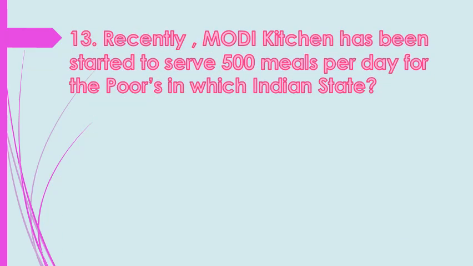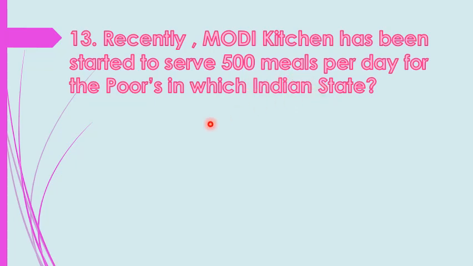Here we have our next question, very interesting and important. Recently, Modi Kitchen has been started to serve 500 meals per day for the poorest in which Indian state? Students, this is a very proud moment for us that the people of our country are so kind that they are helping the poor people, and have started this kitchen to serve 500 meals per day to the poor.